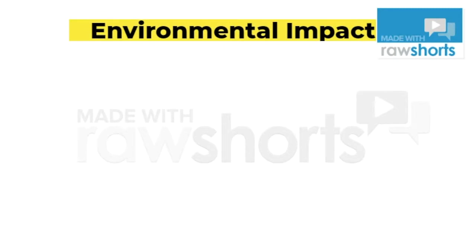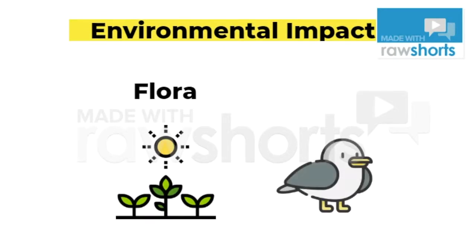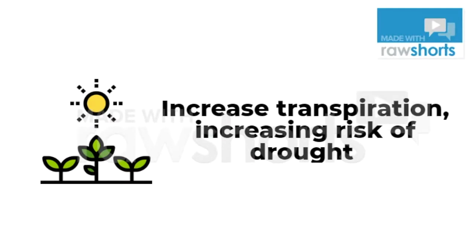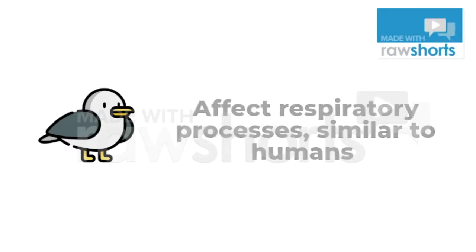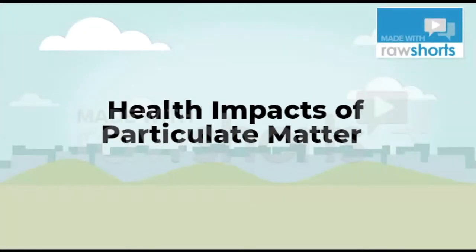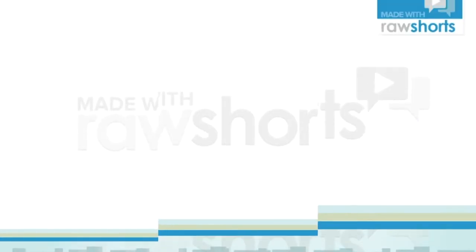Under environmental impacts, flora and fauna can be affected. PM increases transpiration rates, which increases risk of drought. It also affects respiratory processes in animals. Long and short-term exposure to particulate matter has different toxicological impact on humans.